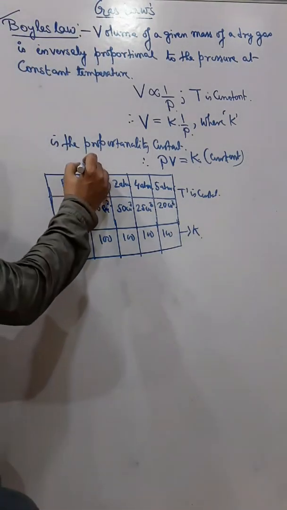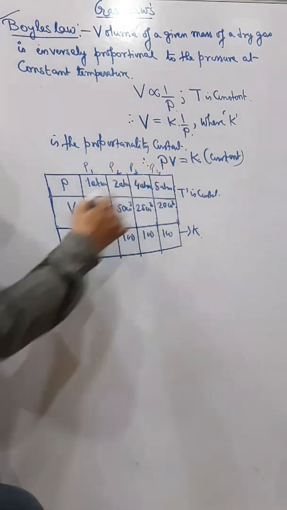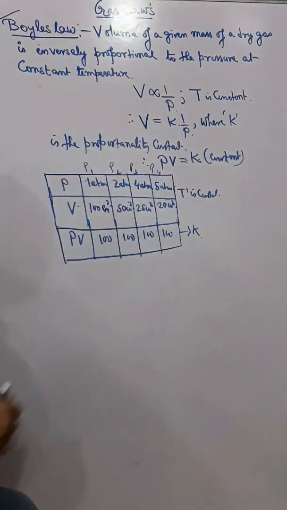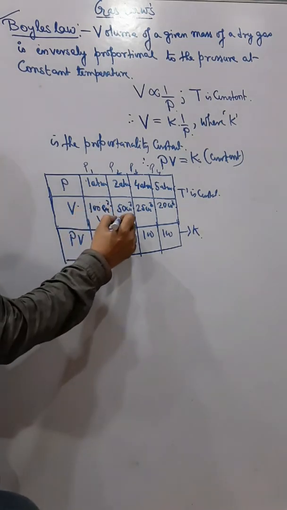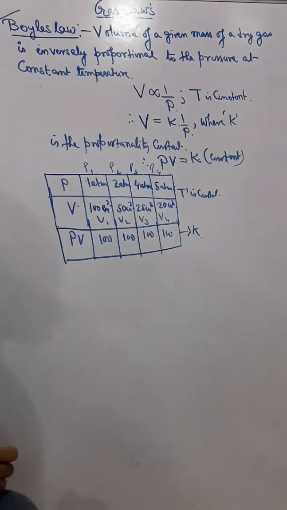Now say this one is P1, this is P2, this is P3, this is P4, that means different pressures. And this is V1, V2, V3 and V4.